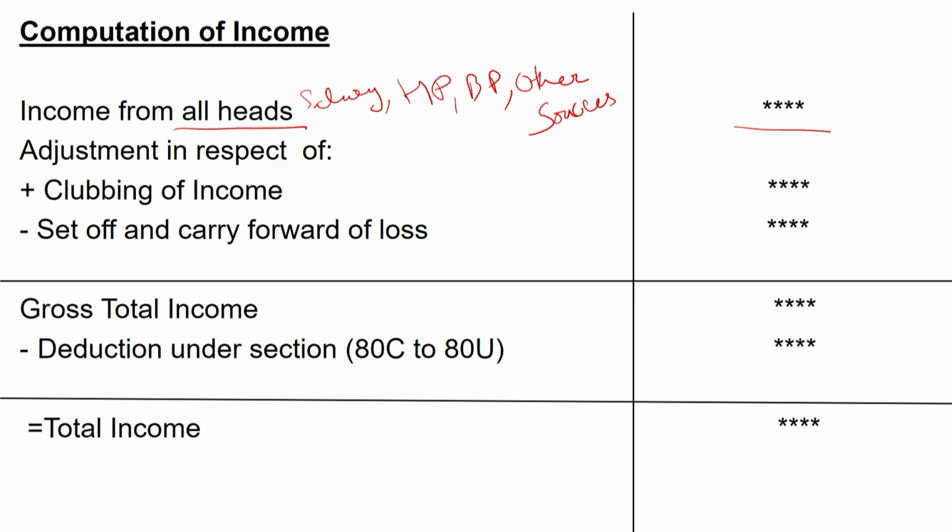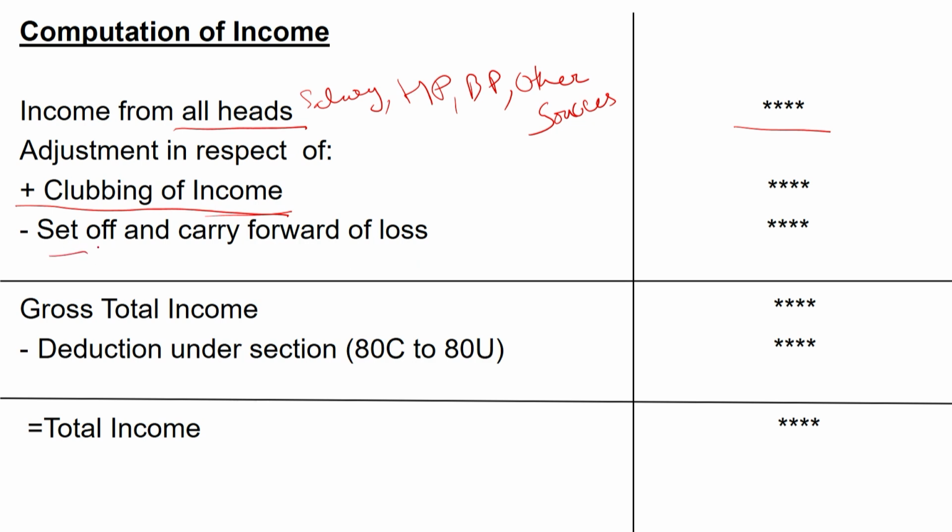After that, some adjustments can be made, such as clubbing of income. If you have any minor child who is earning sufficient income that comes into the taxable liability under the Income Tax Act, then their income must be clubbed with your income. If you are the parent of that child, then in the clubbing of income you will add that income into your income only.